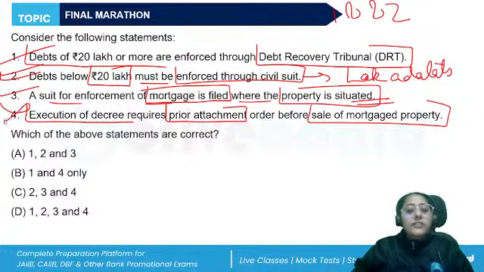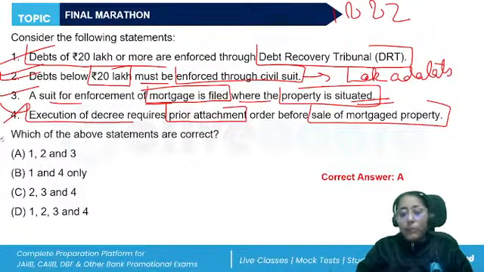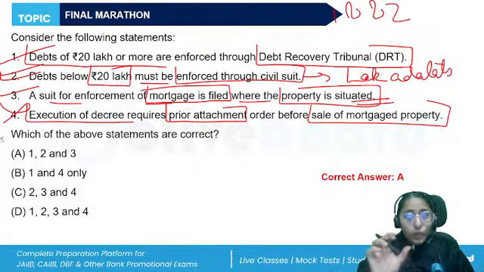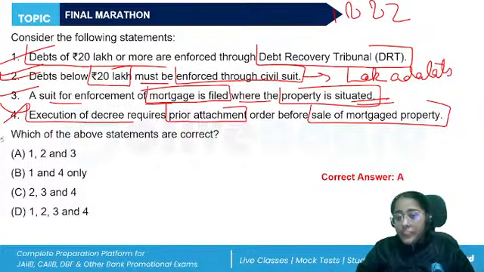Execution of decree does not require prior attachment of the mortgaged property. When the decree is received from a civil court, no application is required for the attachment. Separate attachment of the property is not required. All right. So if we are talking about the enforcement of mortgages through the court, the suit shall be instituted in the court of the lowest jurisdiction where it can lie. It will be instituted in the jurisdiction of the court where the property is situated.